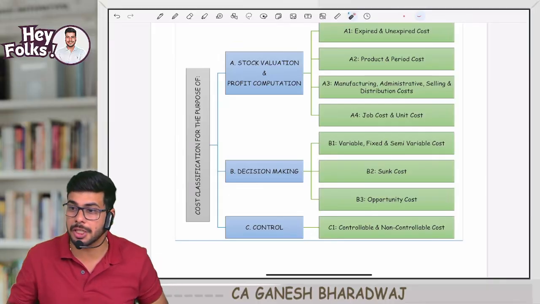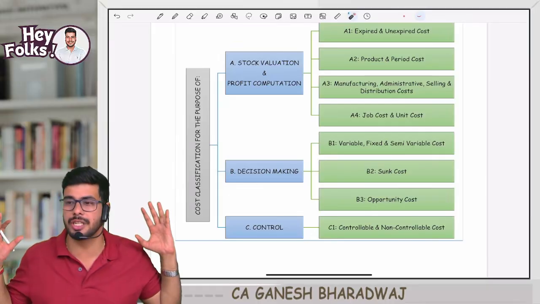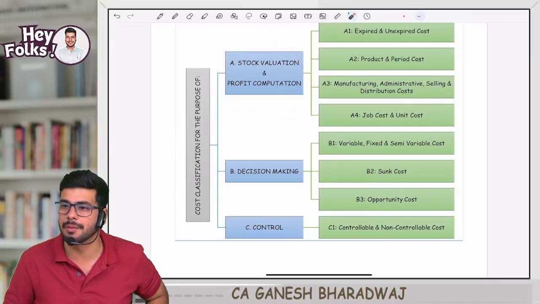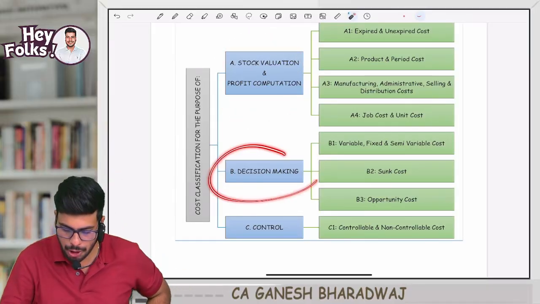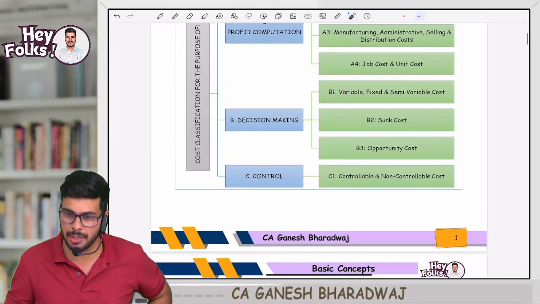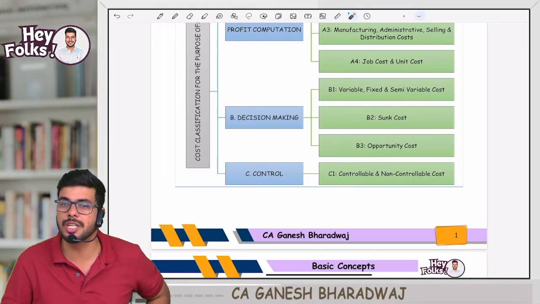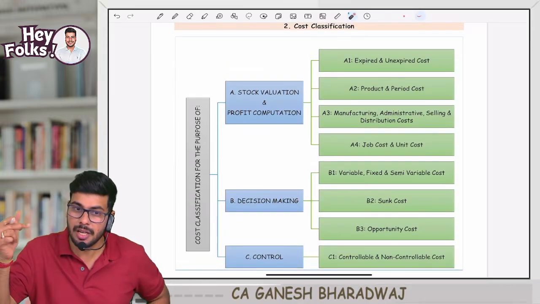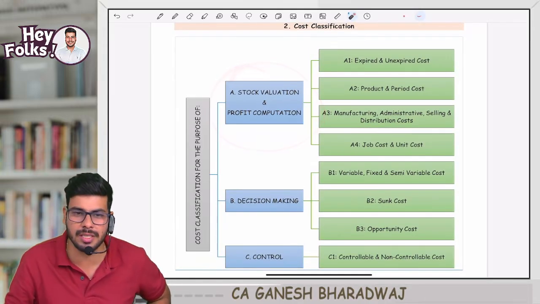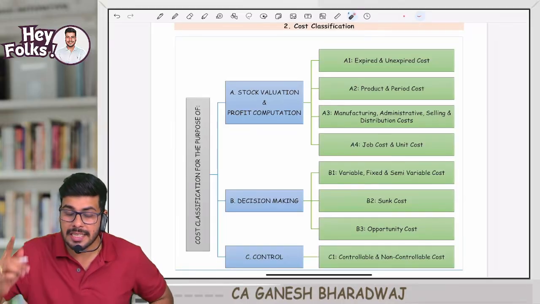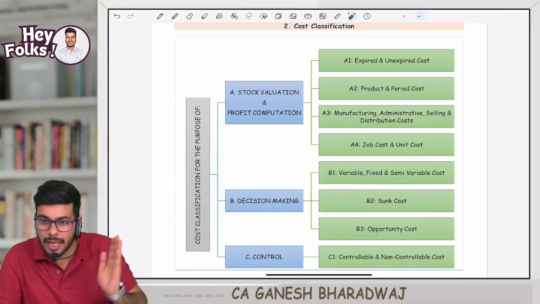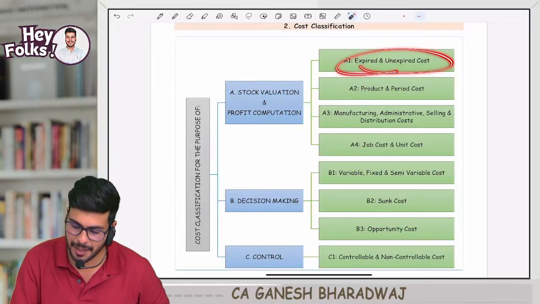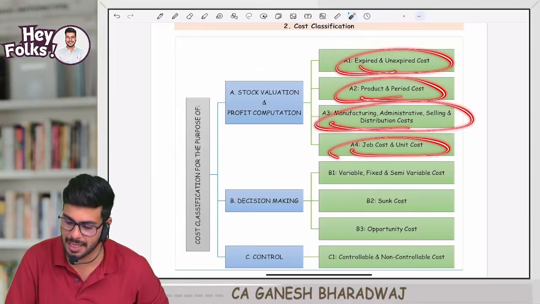But in our subject, we have 3 different objectives. Some chapters in our subject go on to achieve objective A. Some chapters go on to achieve objective B. Some chapters go on to achieve objective C. Clear with this, guys? Now, for the chapters which help you to achieve objective A, what is that? Stock valuation, profit computation. The same cost should be looked at from the perspective of A1, A2, A3, A4. Here with this, guys, that is expired, unexpired, product period, manufacturing, admin, selling, and job and unit cost.